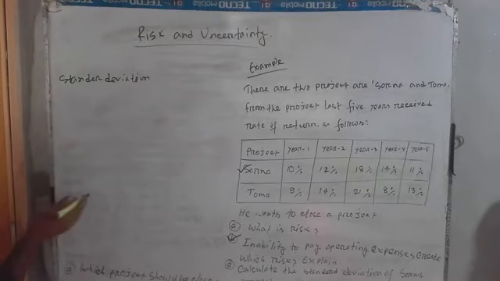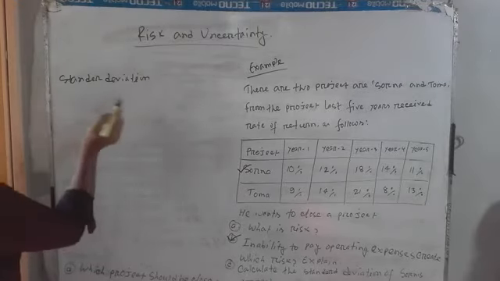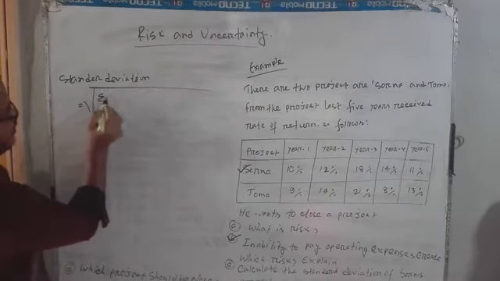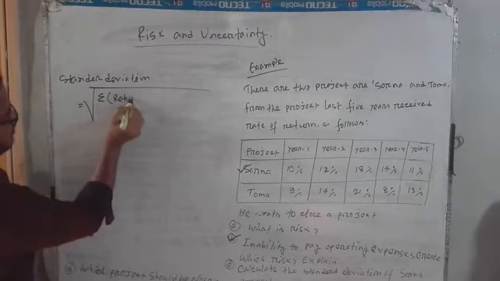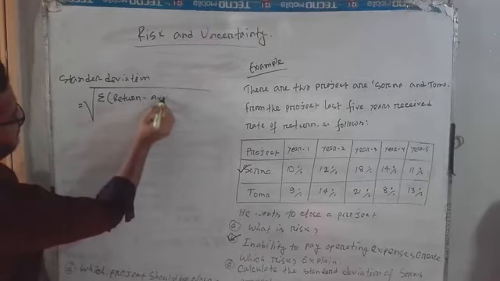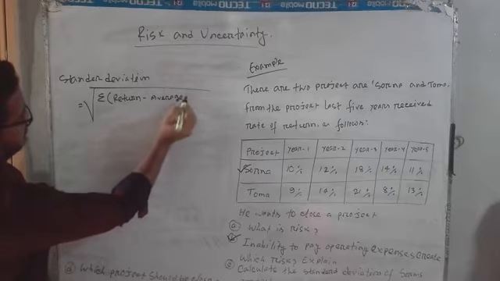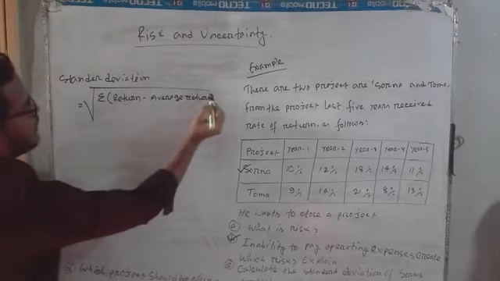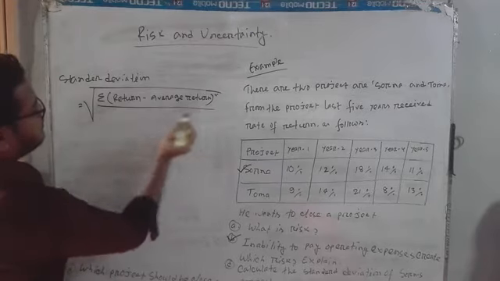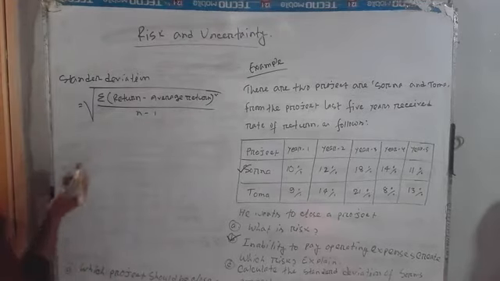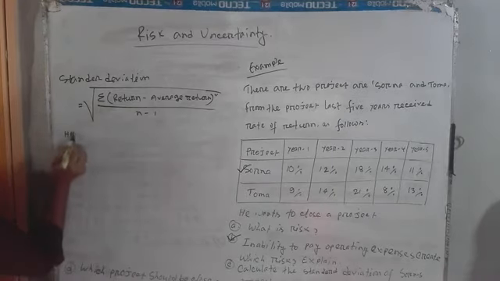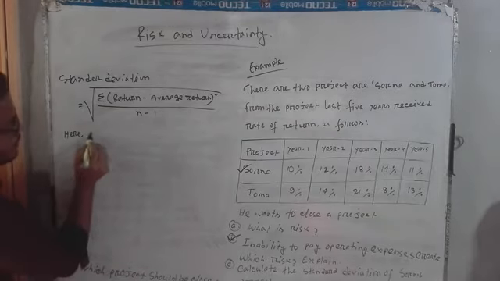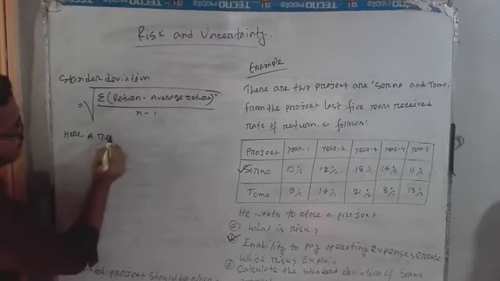The formula of standard deviation is represented by sigma. Standard deviation is equal to the square root of the summation of return minus average return, squared, divided by n minus 1. So, dear students, at first you have to know the average return.